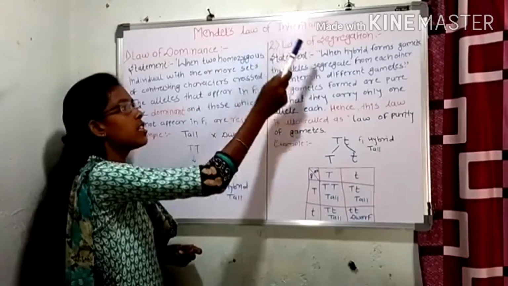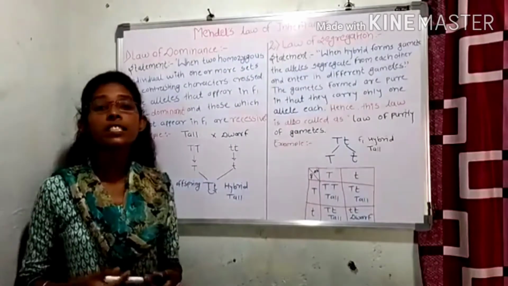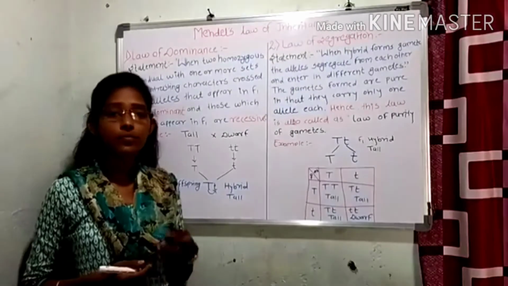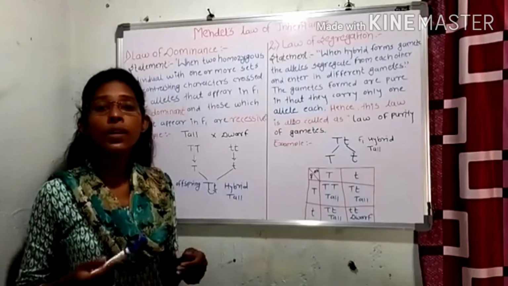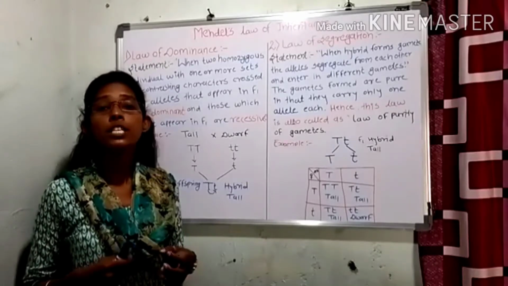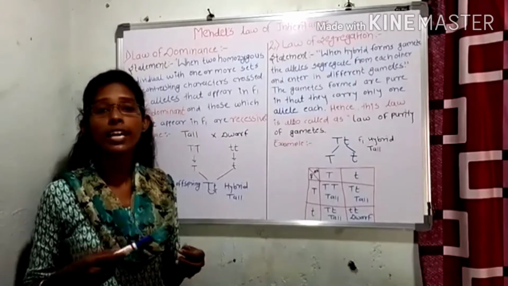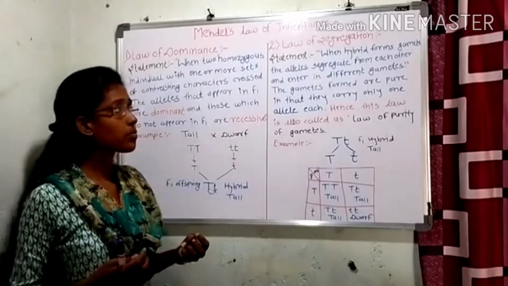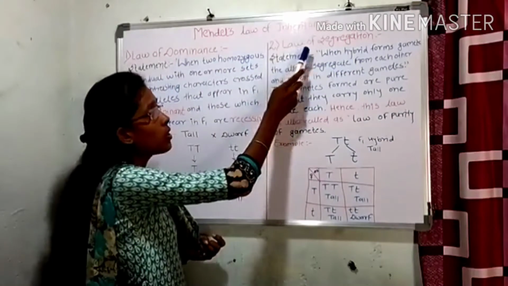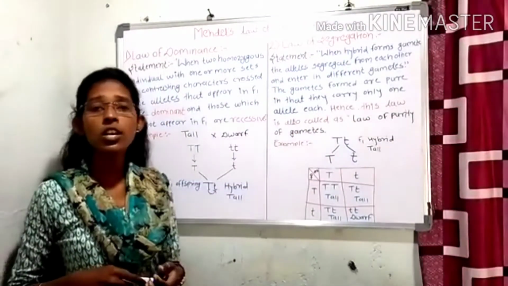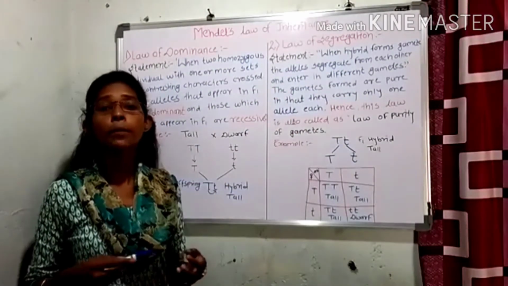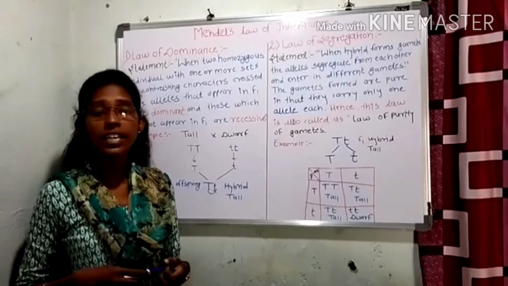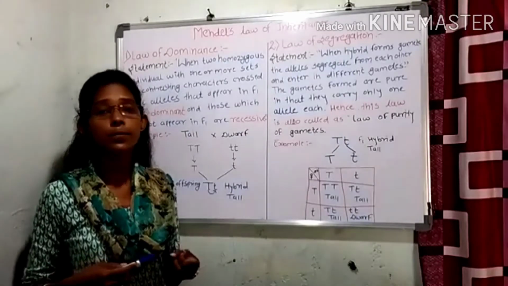The second law of inheritance is the law of segregation. The law of segregation is also known as the law of purity of gametes. In this law, Mendel said that during gamete formation, both alleles separate from each other and show the particular character, either dominant or recessive, not both characters. The law of segregation is based on the fact that alleles do not show any blending or mixing, and both alleles are recovered in the F2 generation, but in the F1 generation one allele is not seen.